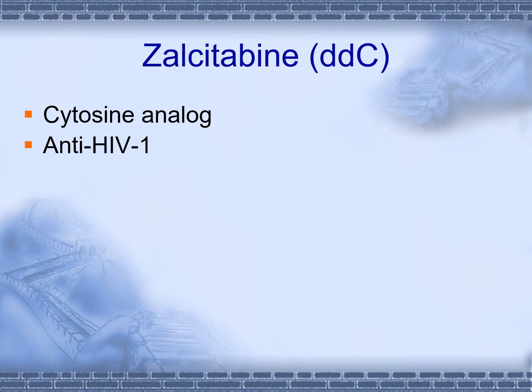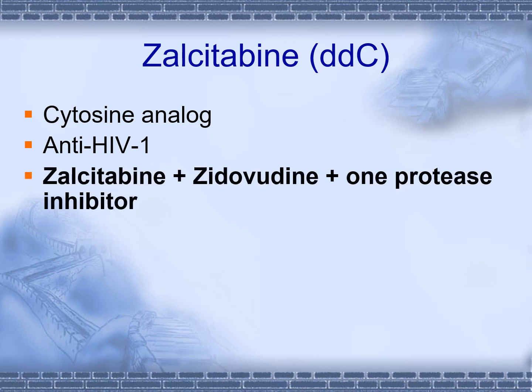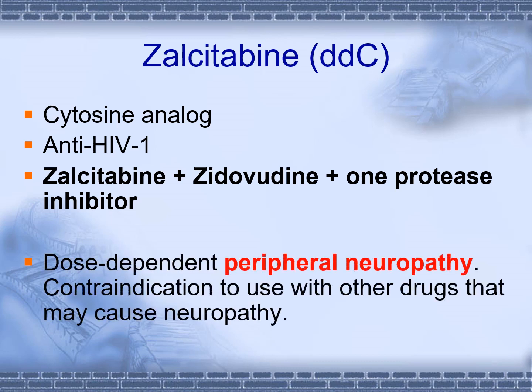Then the next drug is zalcitabine. It's a cytosine analog, effective against HIV-1. When we give a combination of zalcitabine or zidovudine, we add a protease inhibitor, and the main purpose is cocktail therapy, for reducing the resistance. But its adverse effect is that it causes dose-dependent peripheral neuropathy. So this is another MCQ.